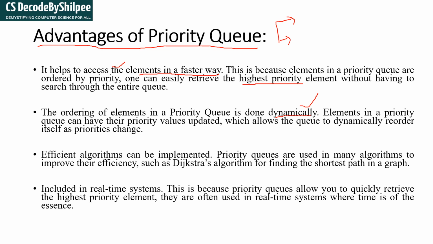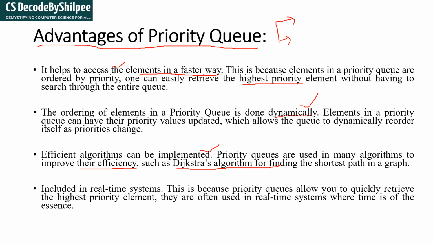Next it is saying that efficient algorithms can be implemented. Most algorithms use a priority queue, and that makes them efficient. Priority queues are used in many algorithms to improve the efficiency. Just now we said that, for improving efficiency, Dijkstra's algorithm uses a priority queue, right?